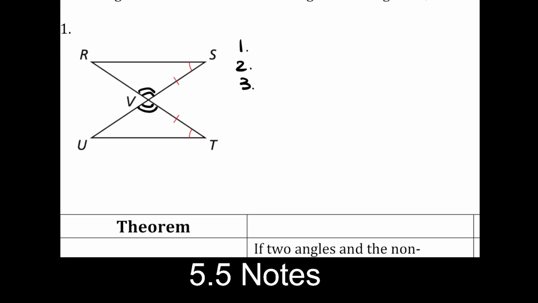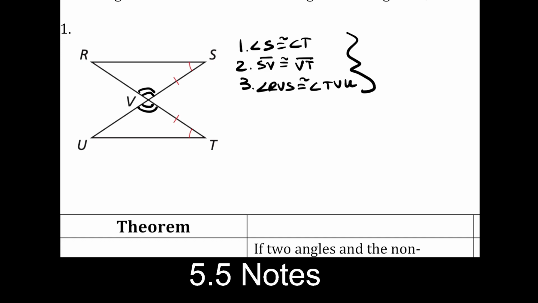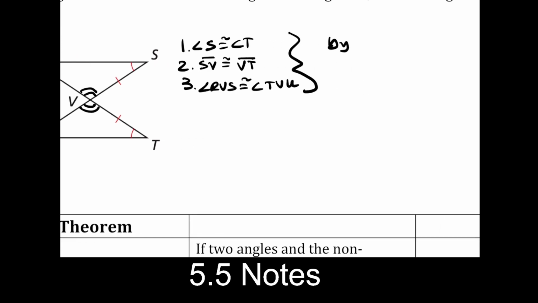So our first angle is angle S. It's congruent to angle T, nice and clear, one letter. The middle ones will need a couple of different letters, but for the side, we have SV, congruent to VT in this case. And for the second angle, it's going to be angle RVS. Again, 3 letters if it's not clear. And then TVU is a fine option. Okay, so those are our 3 pieces of information. That's going to be enough to say that the triangles are congruent. And of course, this one is angle, side, angle.